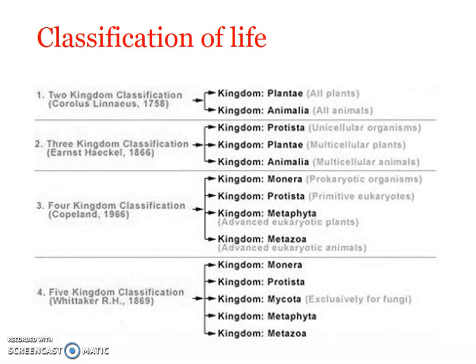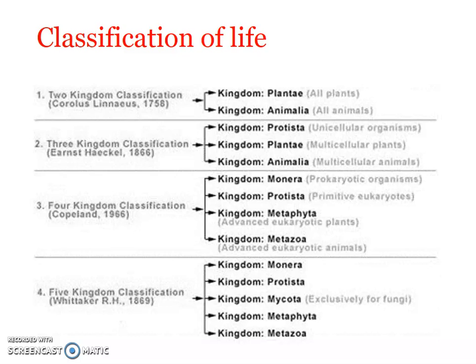But it was purely based on the habitat. So what happened is all those aquatic organisms were put in the same group. For example, in Animalia, you could see fishes along with dolphins, along with jellyfishes, because they were all aquatic. Just based on the habitat they live in, they were grouped into one group. So it was erroneous. Such kind of classification cannot be accepted on a scientific basis.